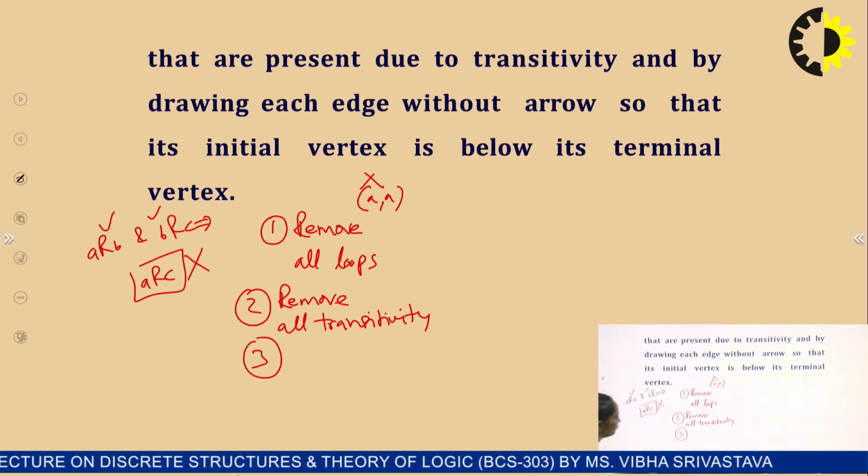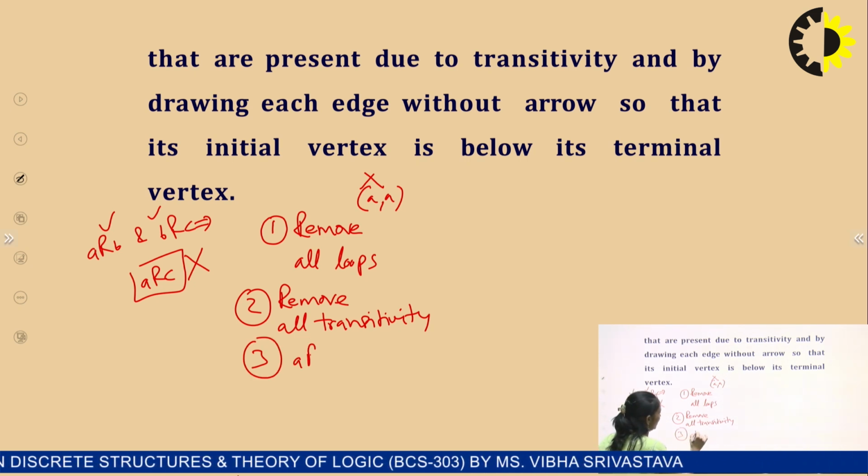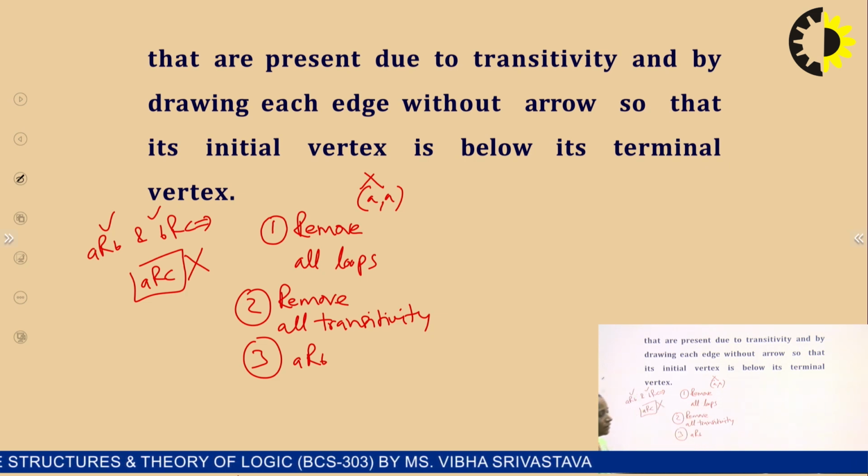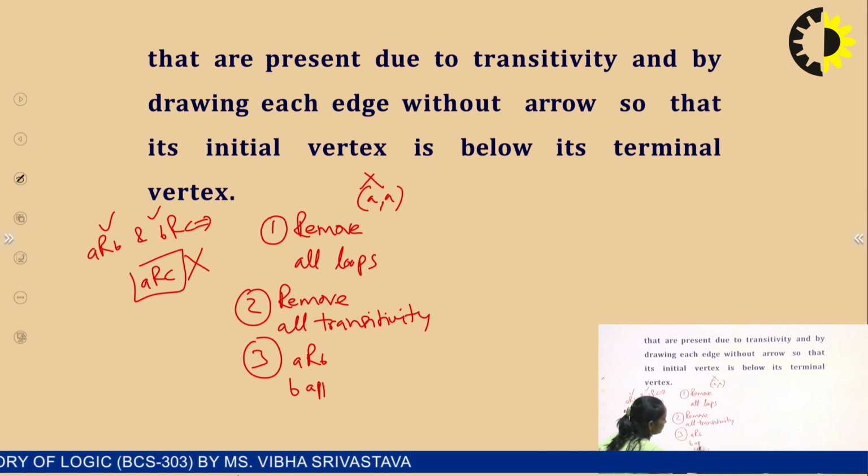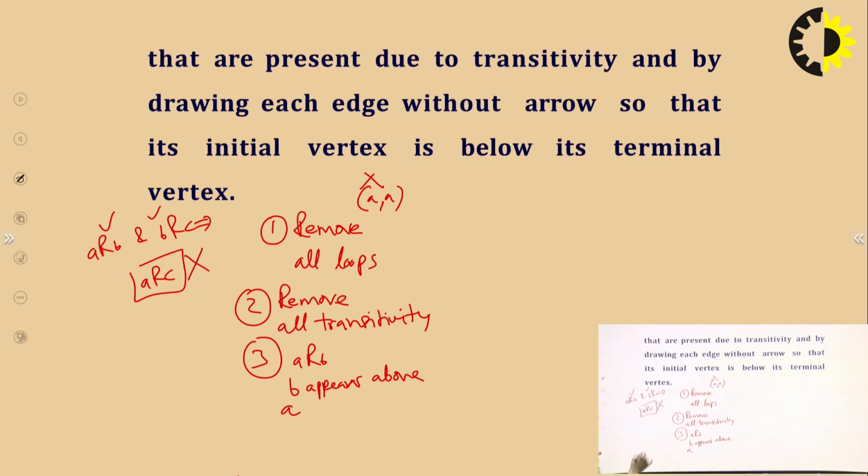Next one, if there is a relation A is related to B, then in the Hasse diagram, B appears above A. What does it mean? It means if there is a relation (A, B) belongs to R, then B appears above A. This will be the Hasse diagram representation of this relation.